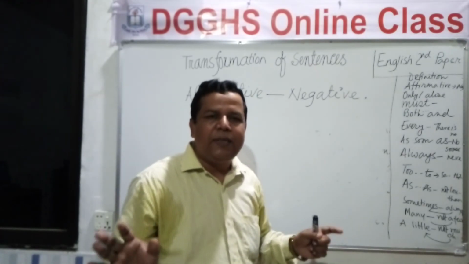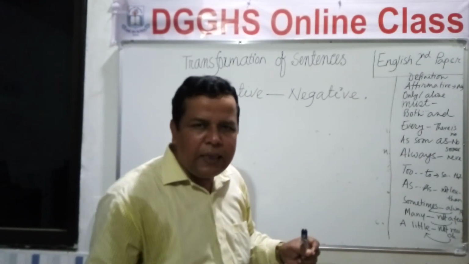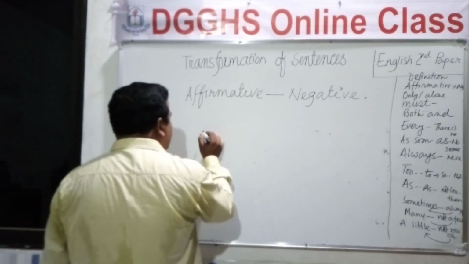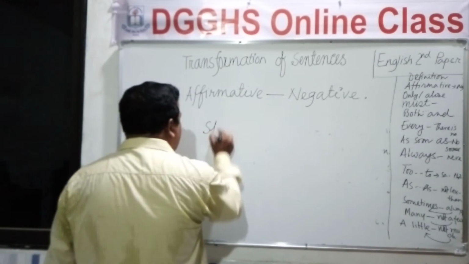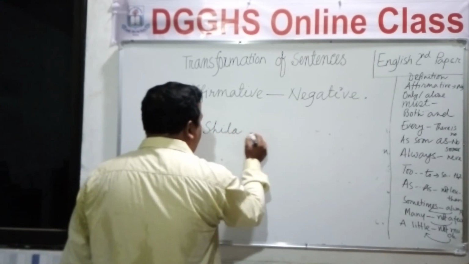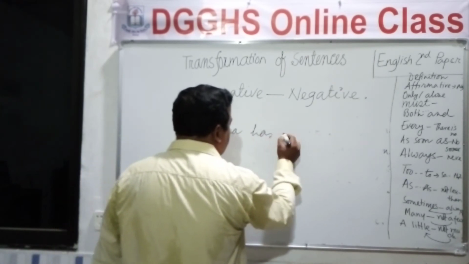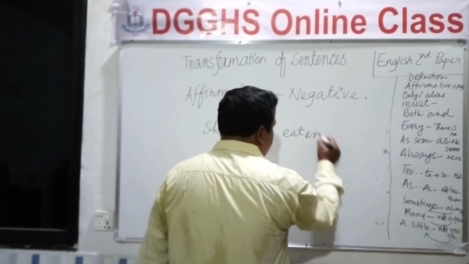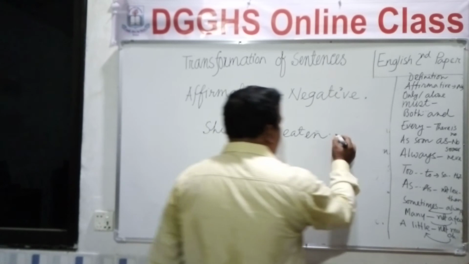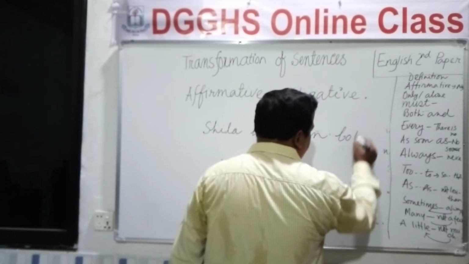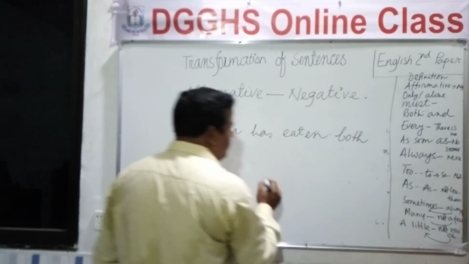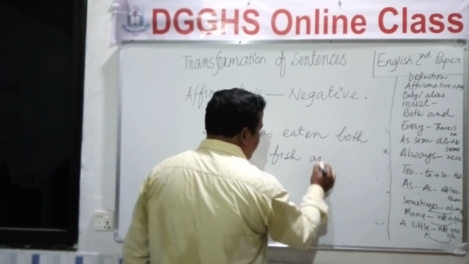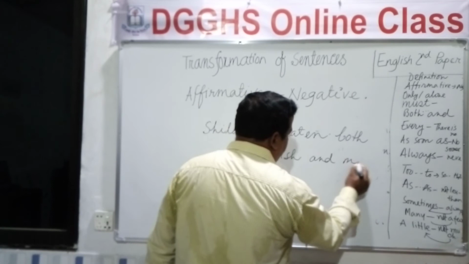Okay, to be clear, let's see an example. Sheila has eaten both fish and meat.